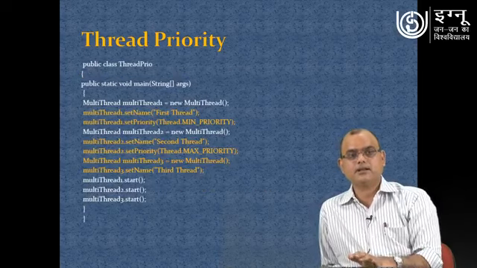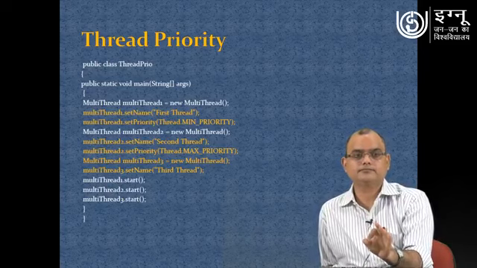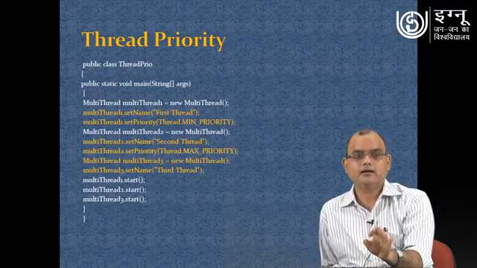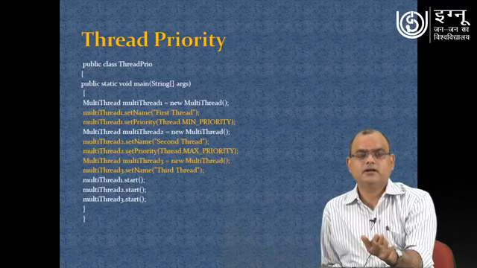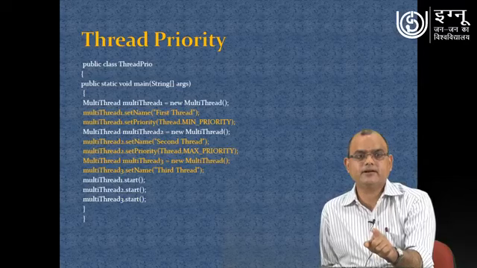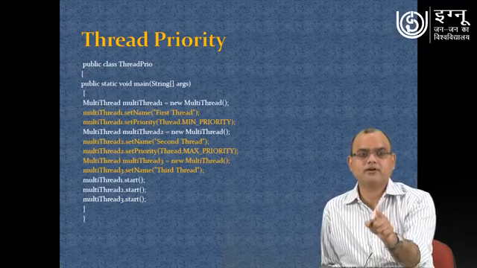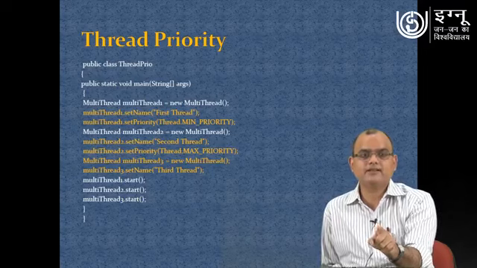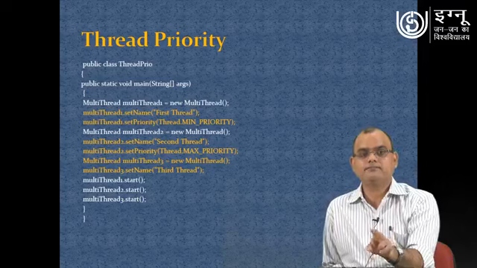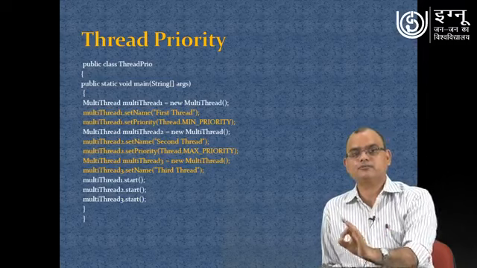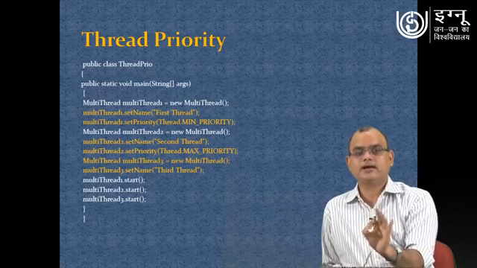Now let us see further what we have done here. We have created threads. At first we created a multi-thread object, and on that object we used the set name method, in which we passed first thread. So first thread is nothing but the name of the multi-thread object.